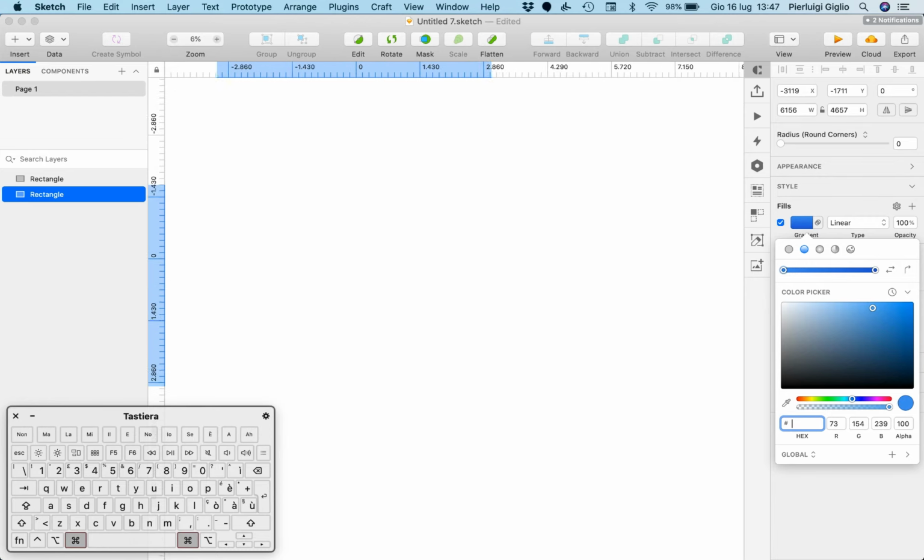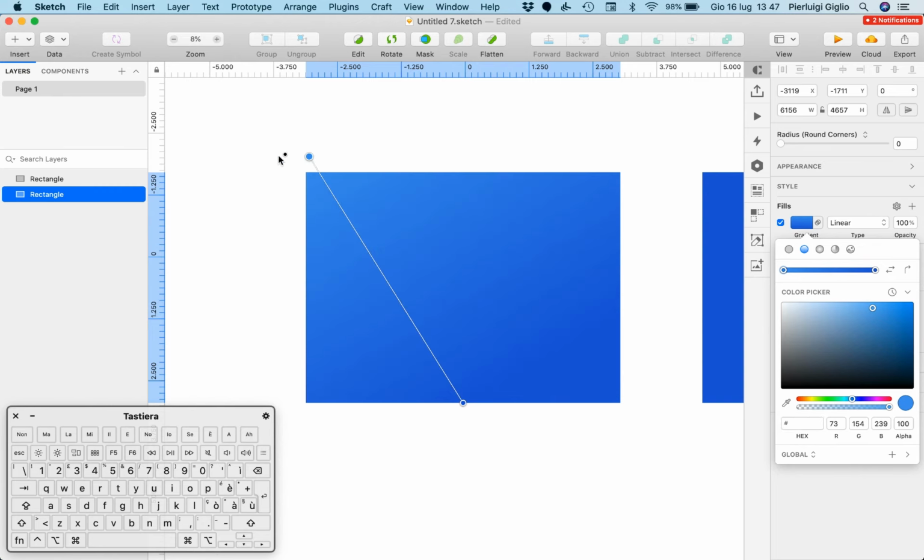So basically, this is going to enable us to create all sorts of different types of gradients if we just move these handles. So I'm just going to change the color in order to make this concept even clearer. So whenever I select the gradient, I essentially have these two handles which I can move around. The more I stretch them, the softer the gradient is going to be between the two colors, and the more I keep them united, the more rigid and strong the gradient is going to be. So this is it when it comes to the gradient.